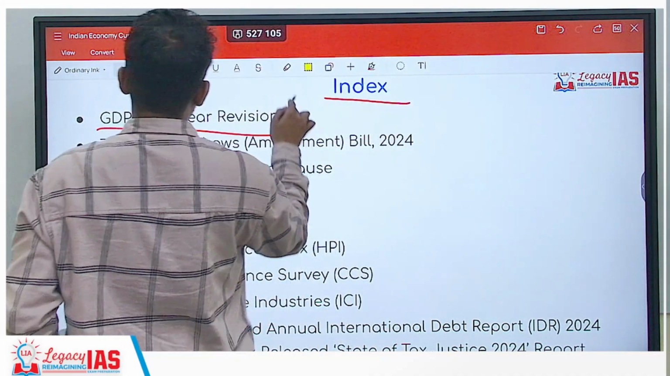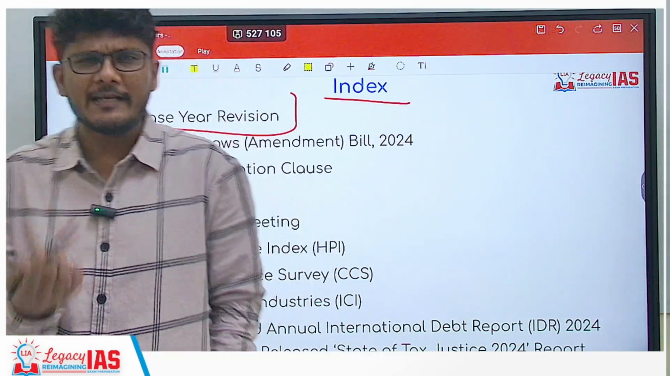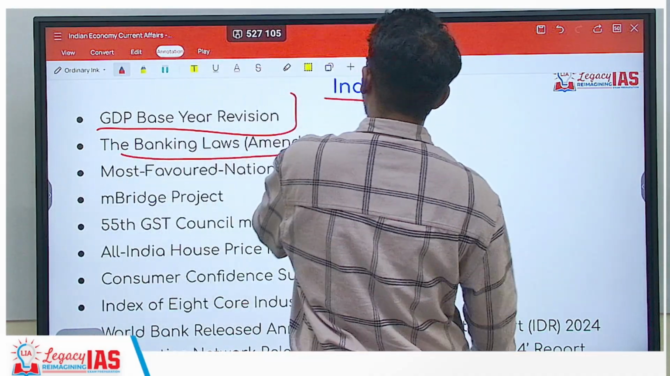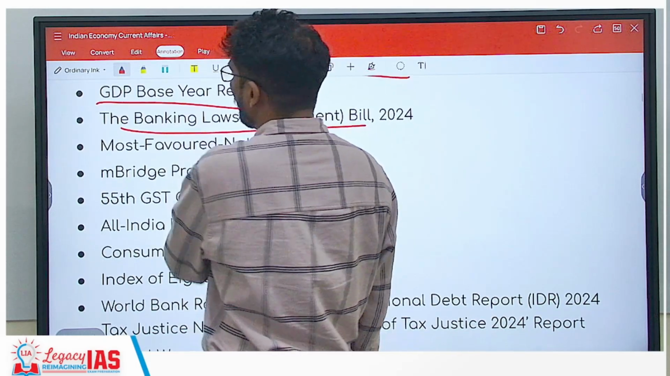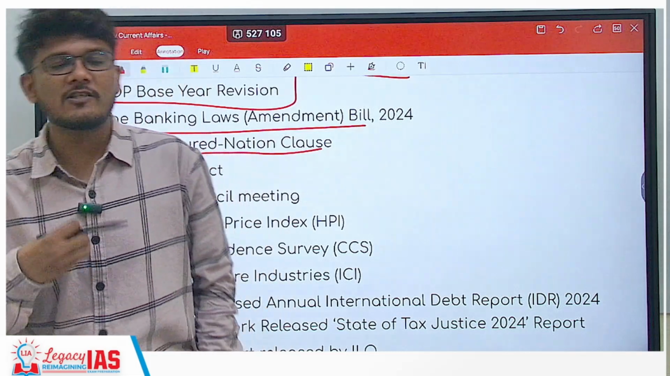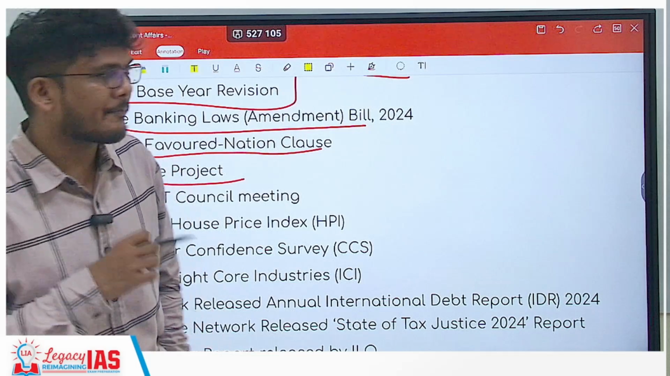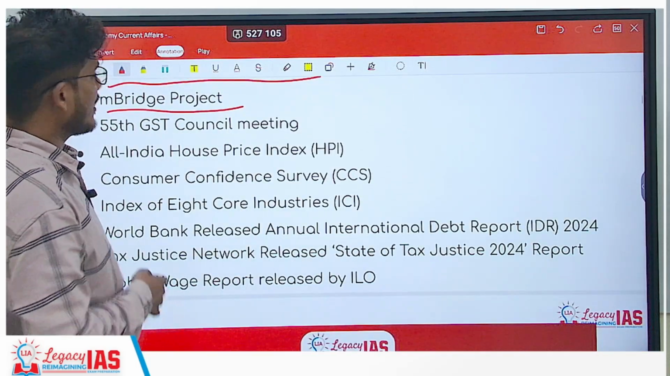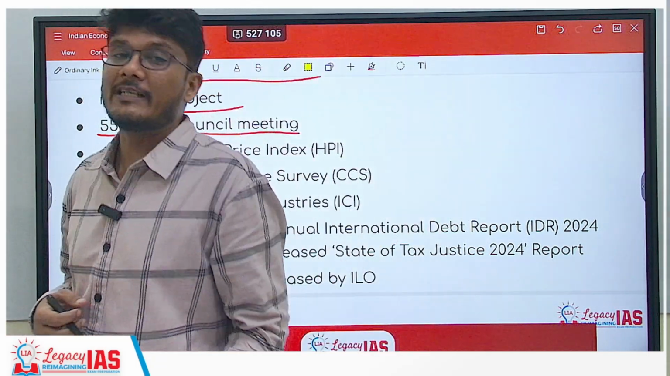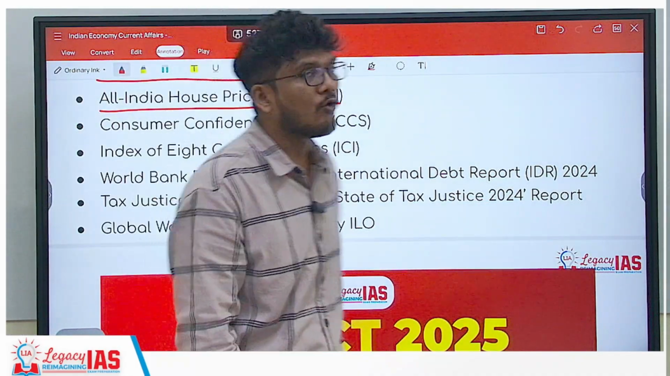The first thing is the GDP base year revision. So what is a base year? To what year is the government looking to revise it? We'll see that. Then the Banking Laws Amendment Bill 2024. What are the changes that are being proposed here? Then you have the Most Favored Nation clause. So what is this particular clause and why is it in news? We'll see that. Mag Bridge project. We'll see the Mag Bridge project, who's a part of this. Then we have the 55th GST Council meeting. So what changes were proposed in this particular GST Council meeting? We'll see that.